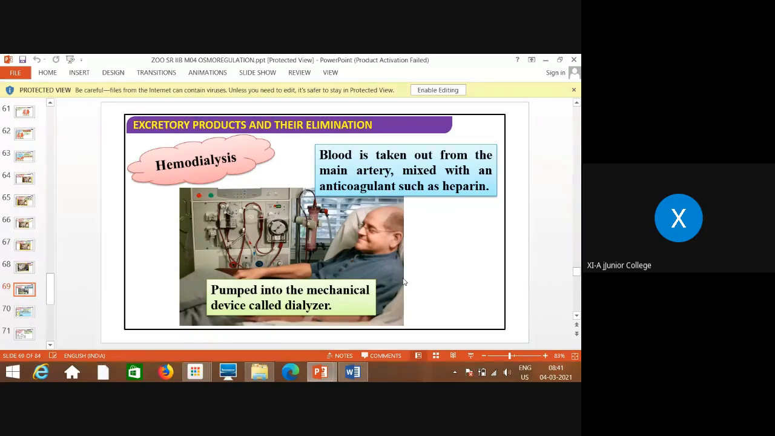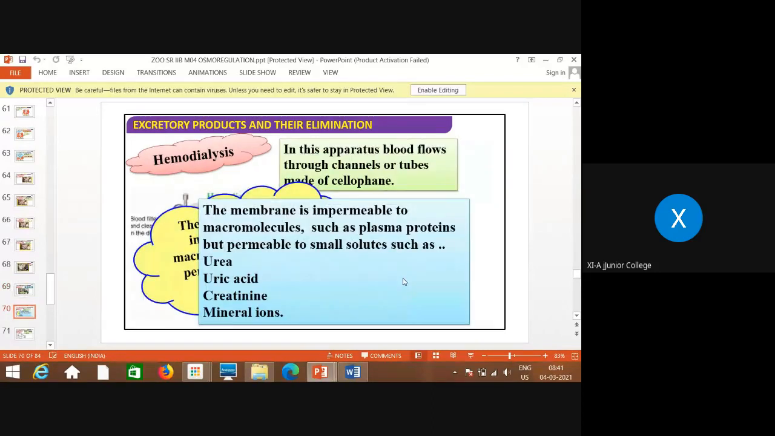What does mean by coagulation? Coagulation is the clotting of blood. Against the clotting of blood, why? That heparin is added. Heparin is functioning or working as anticoagulant. If it is removed, and if it gets clogged, then the further process will not take place. So that's why anticoagulant is also very important.